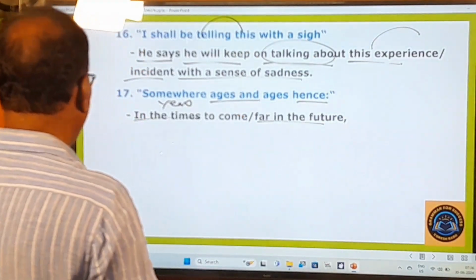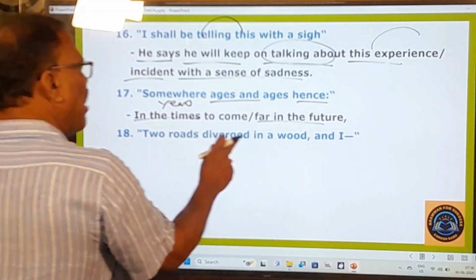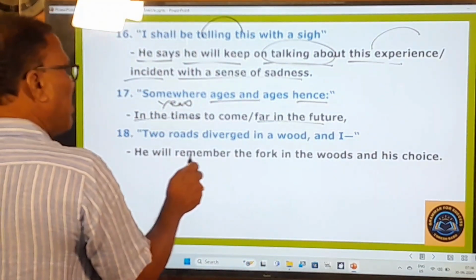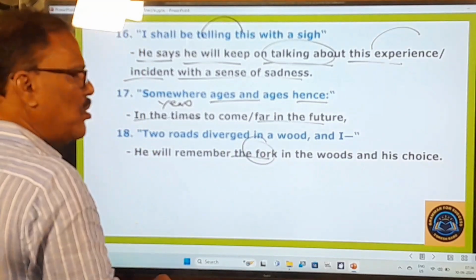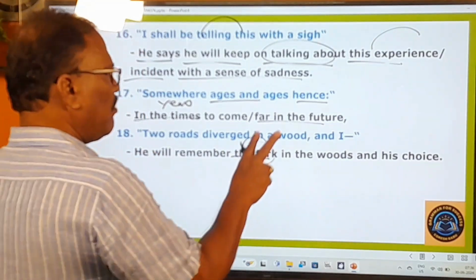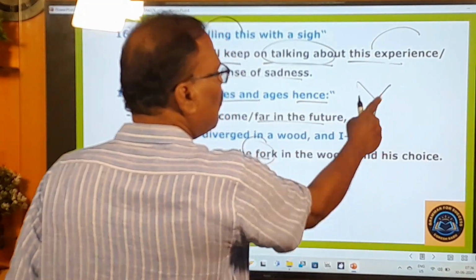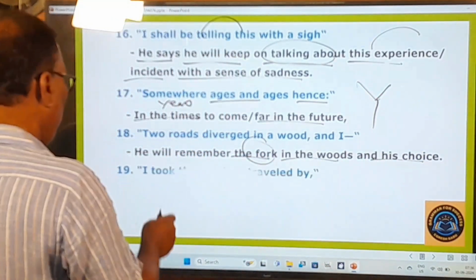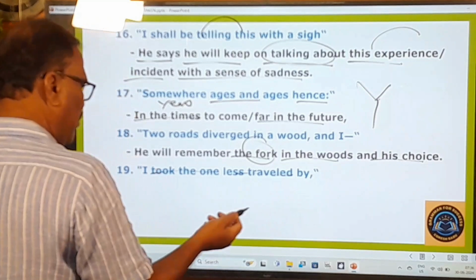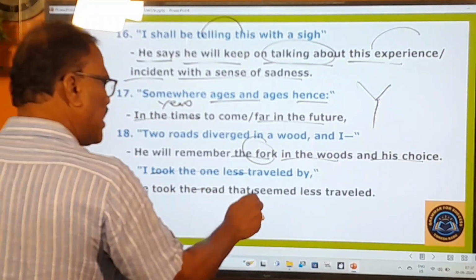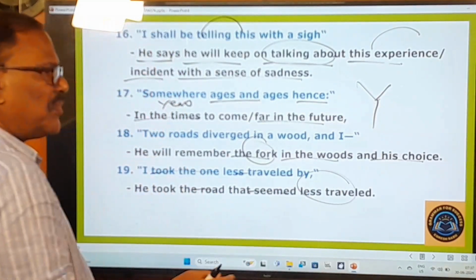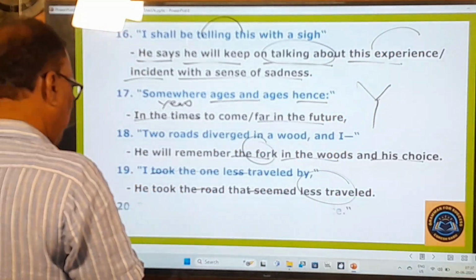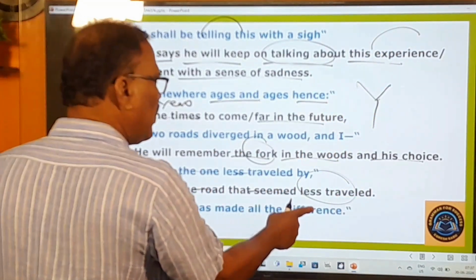Okay, and you go to the meaning of the 18th line. Two roads diverged in a wood and I. So the same one repeated. He will remember the fork. Fork means divided roads are called a fork. So this is the fork in the woods, in the forest, and his choice. I took the one less traveled by. That means he took the road that seemed less traveled. He took up the path that appeared to be walked by few people. That is the meaning. And that has made all the difference.